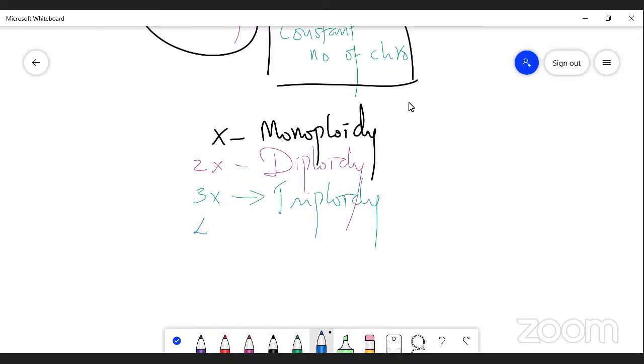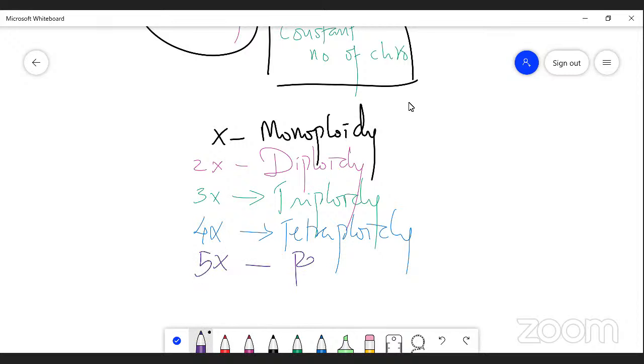And 4x, x stands for the number of chromosome sets that are added, so 4x stands for tetraploidy. If five basic sets of chromosomes are added, that is pentaploidy. Polyploidy is available in different formats, either triploidy or tetraploidy or pentaploidy.